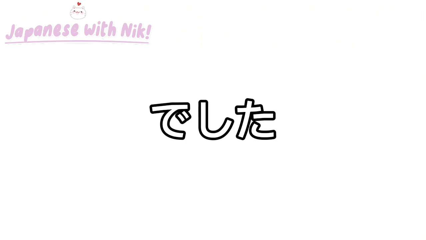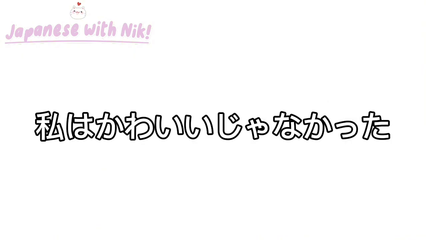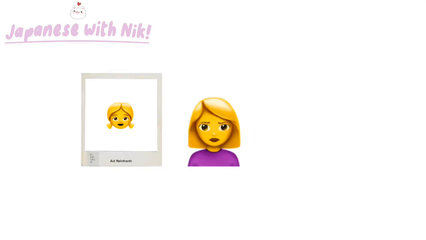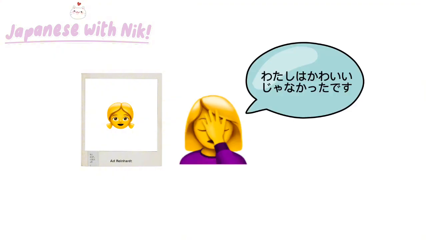Now these two last things are kind of extra, but I wanted to include them anyways. The past tense of です is でした, and it means was. And if you want to say was not, you'd say じゃなかったです. 私は可愛いじゃなかったです. I was not cute. Maybe you're looking at a high school photo or a childhood picture and you looked really ugly in it. So you'd say 私は可愛いじゃなかったです. I was not cute.